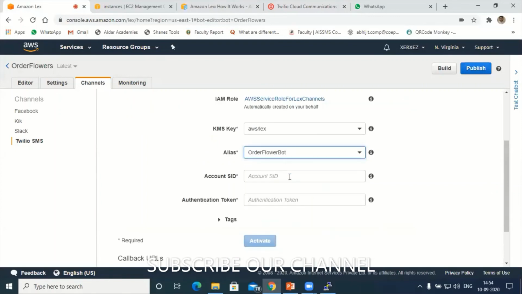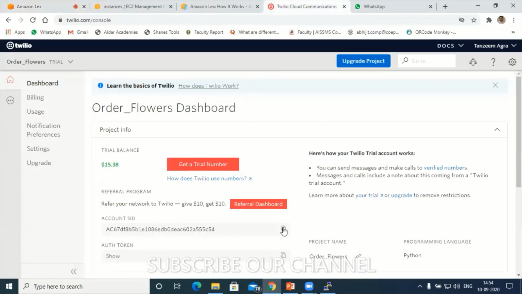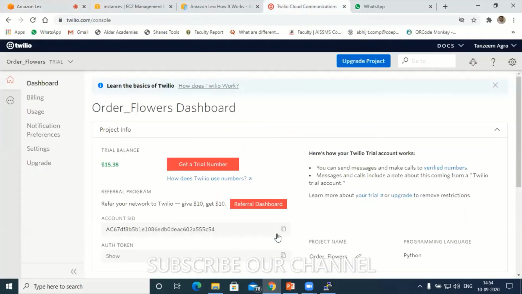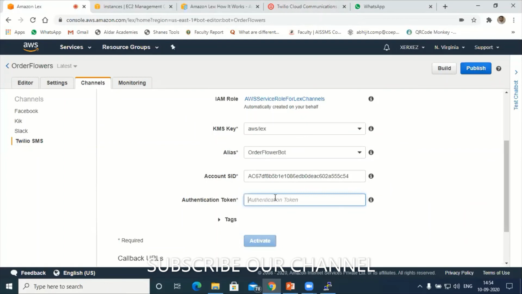Okay, the SSID account is this one. Just copy this. Under this order flower, copy this one. Next, go to Amazon Lex account SSID. Next is to go again to the Twilio account authentication ID. Okay, copy this. Go to Lex, paste it over here. Next, activate.